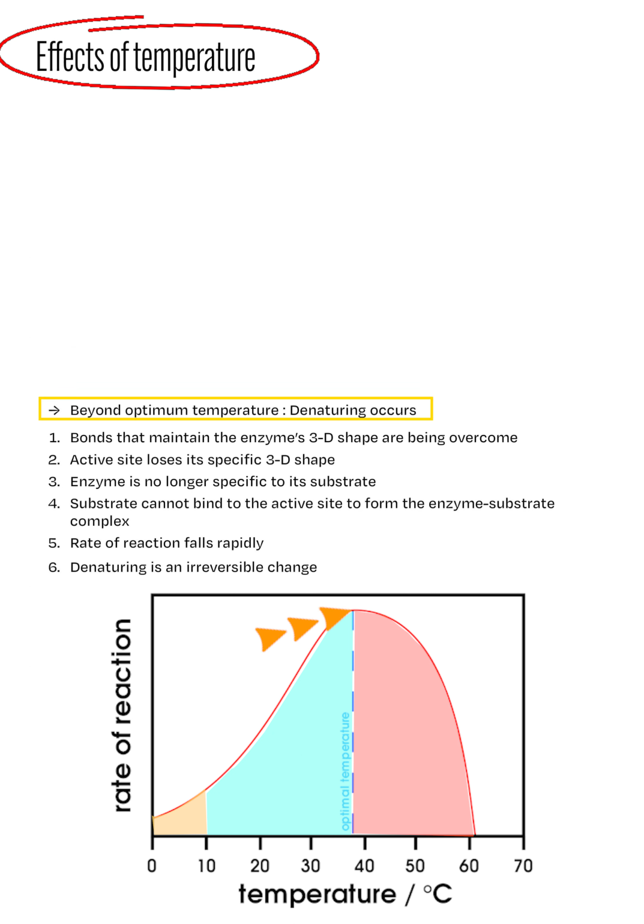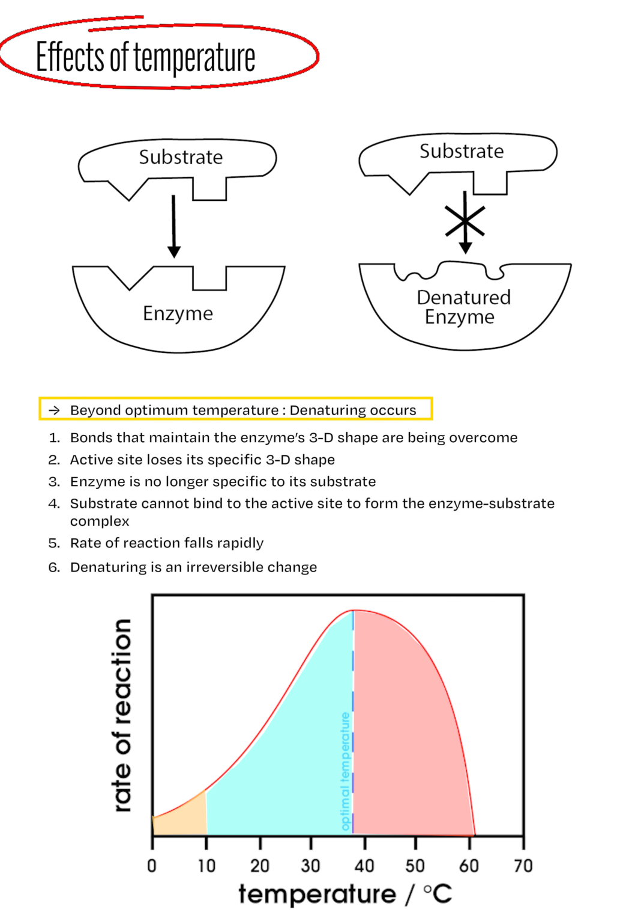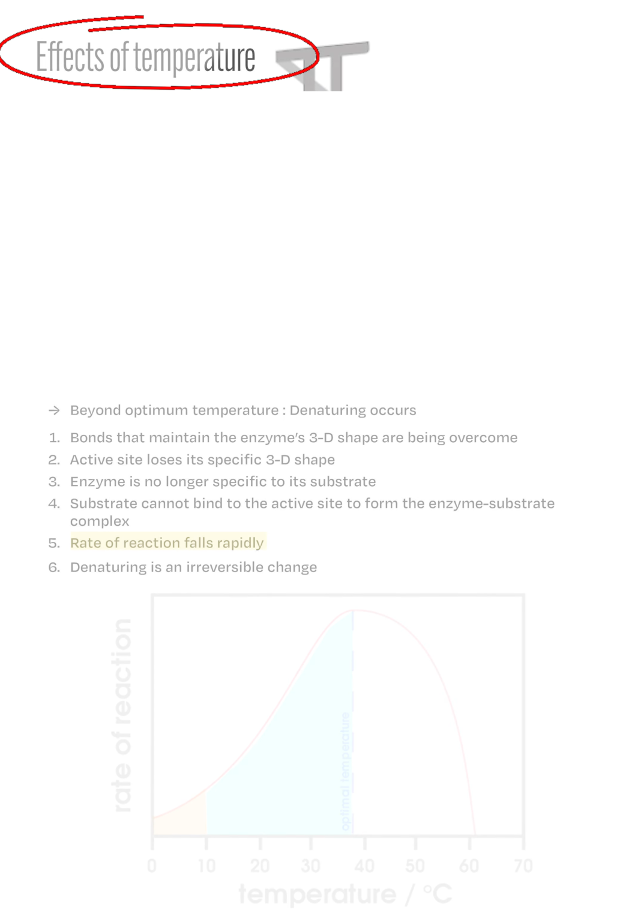Unfortunately, when the temperature goes beyond the optimum, irreversible denaturing occurs. Denaturing is when the bonds that maintain the enzyme's 3D shape are overcome. The active site loses its specific 3D shape and the enzyme will no longer be specific to its substrate. Since the shape of the substrate and the shape of the active site are no longer complementary, these molecules cannot bind together to form the enzyme-substrate complex. As a result, the rate of enzyme activity falls rapidly to zero.